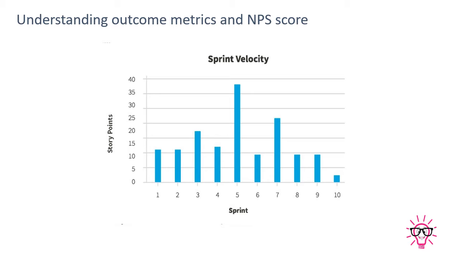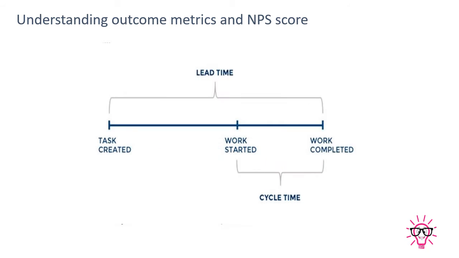Or if something is in slippages, then the chart looks like this. But there are justifiable reasons for every area, and based on those reasons, we can easily communicate with management why the velocity looks like this. So this is basically related to sprint velocity.